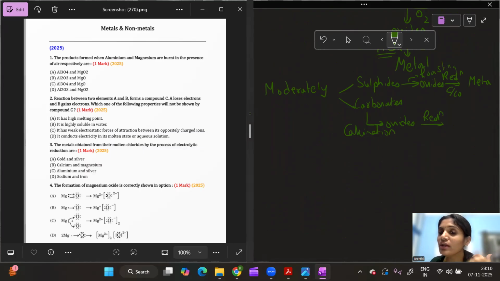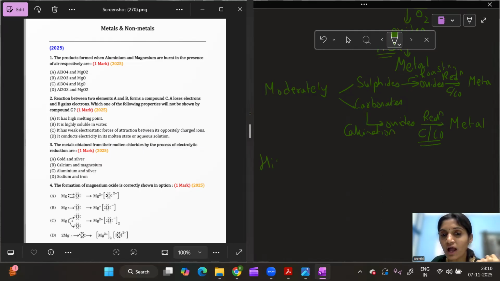Roasting is heating of sulfides in excess of oxygen, forming their oxides. Calcination is heating of carbonates in a limited supply of oxygen. Here also we do reduction using carbon or carbon monoxide, and oxides get reduced to metal. And what is the reducing agent I'm using here? You can either use carbon in the form of coke, or you can use carbon monoxide as the reducing agent.